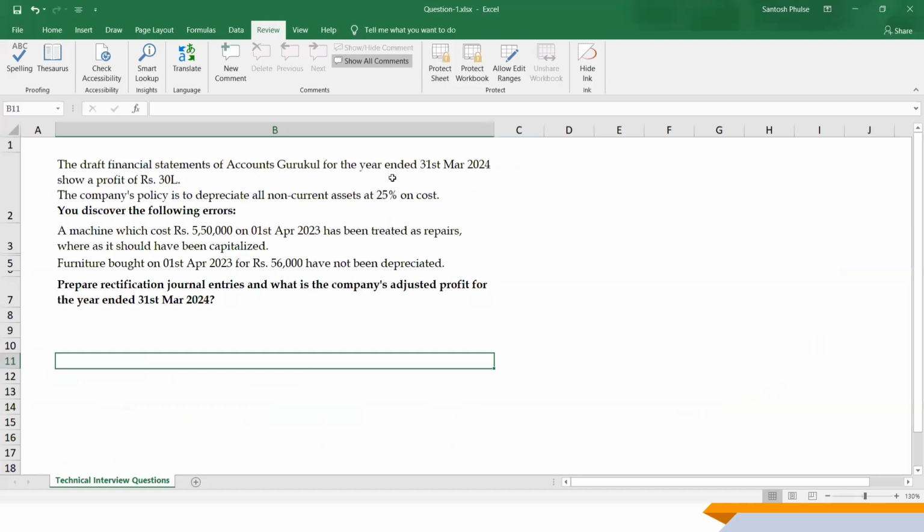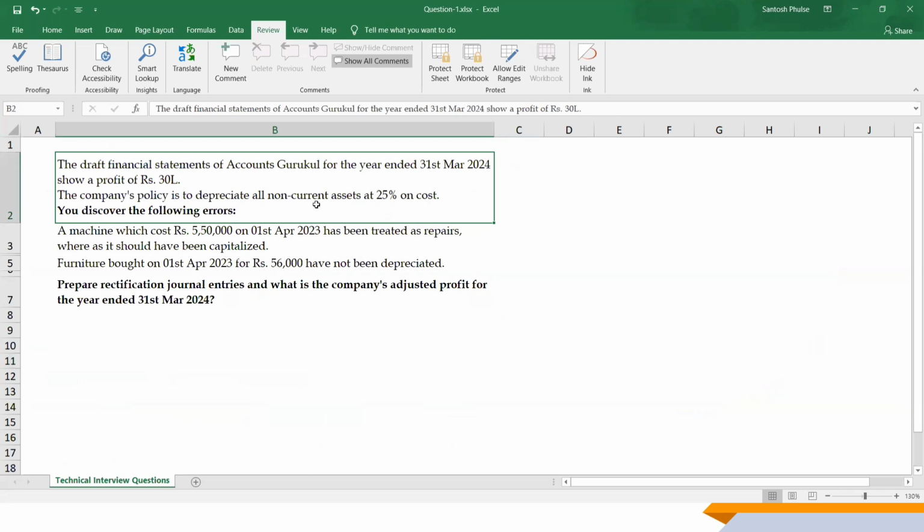And this technical interview round question is related to the draft financial statements of Accounts Gurukul for the year ended 31st March 2024, which show a profit of rupees 30 lakh. The company policy is to depreciate all non-current assets at 25% on cost. When you are doing the review of that, you discover the following errors.